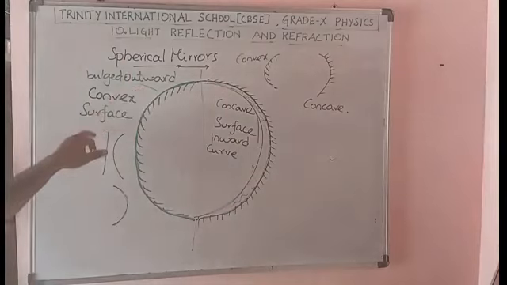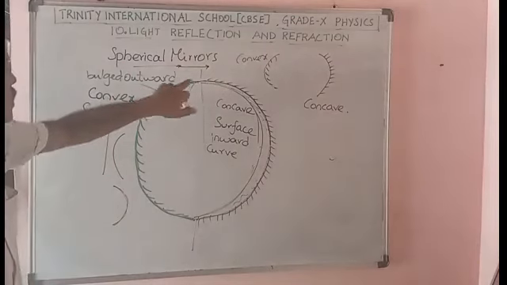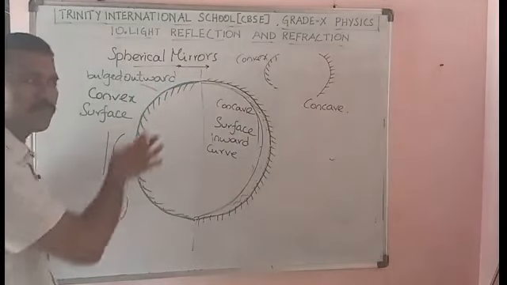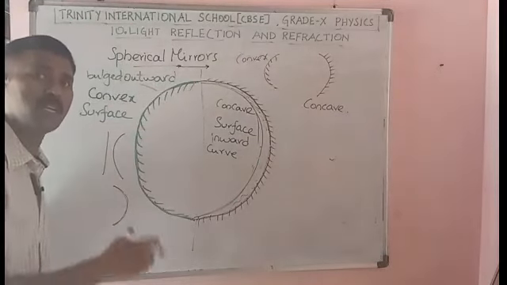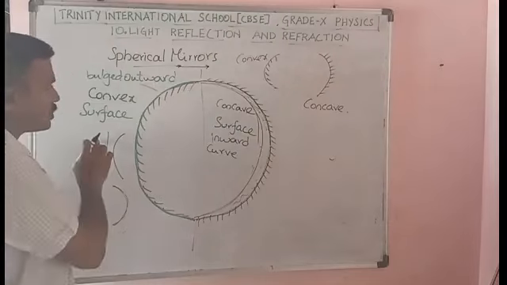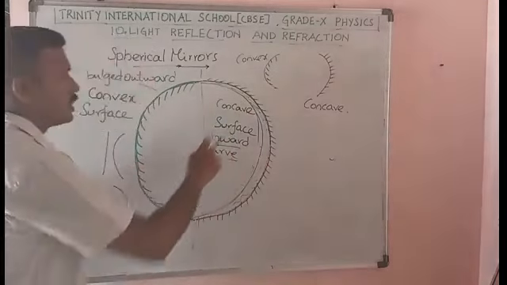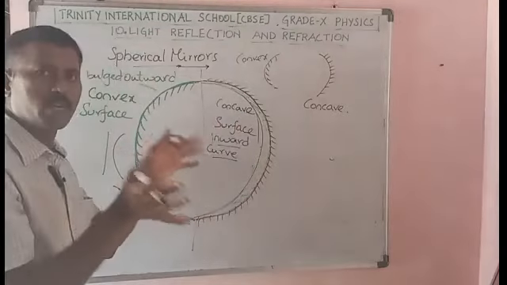Here for convex, the surface is bulged outward. Okay, the outward curvature is called convex surface. The inward curvature, the inward curve, you call it as concave, because it looks like a cave.